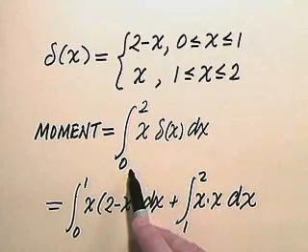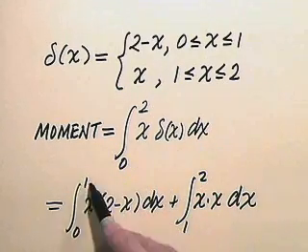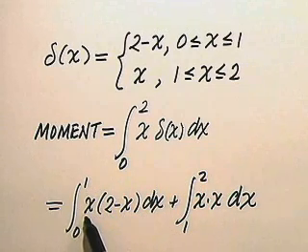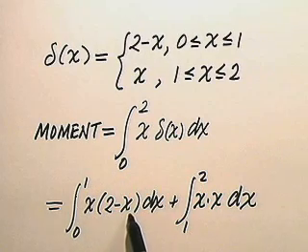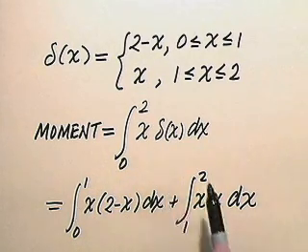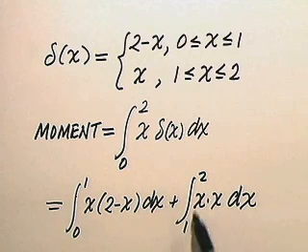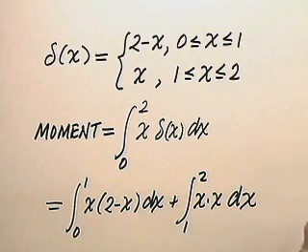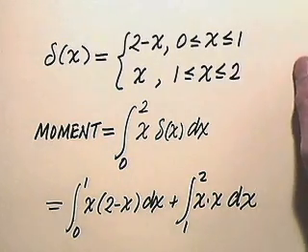So again, this will have to be broken up as the integral from 0 to 1. In that range, delta x is 2 minus x, so our integrand is x times the quantity 2 minus x, plus the integral from 1 to 2, x times delta x, but in this range from 1 to 2, delta x is simply x, so we have x times x, or what amounts to x squared.